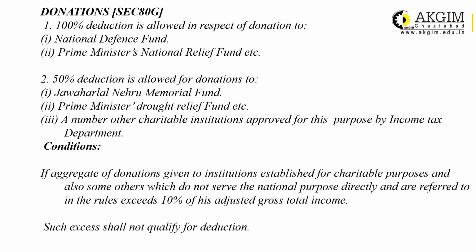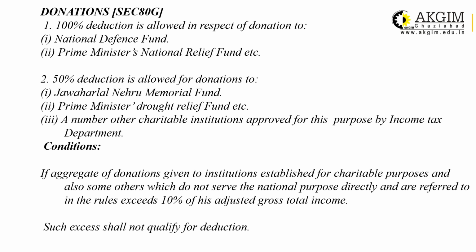100% donation is allowed in respect of donation made to National Defense Fund or Prime Minister Relief Fund, and the list is very long. I have taken only two for example, but if you see the list of donations, the eligible funds will be very long, and you can refer to your textbook. 50% of deduction is allowed for donation made to Jawaharlal Nehru Memorial Fund, Prime Minister Drought Relief Fund, or any temple, mosque, church, or charitable institution approved for the purpose of income tax department.